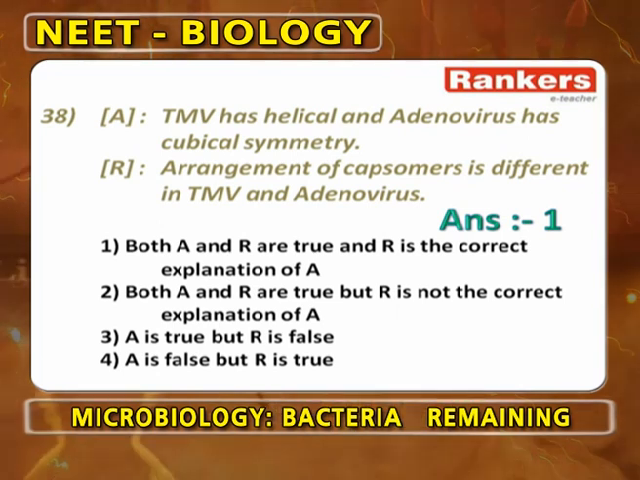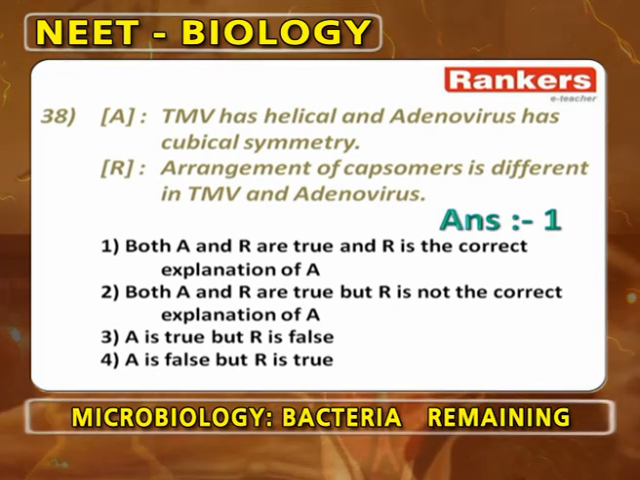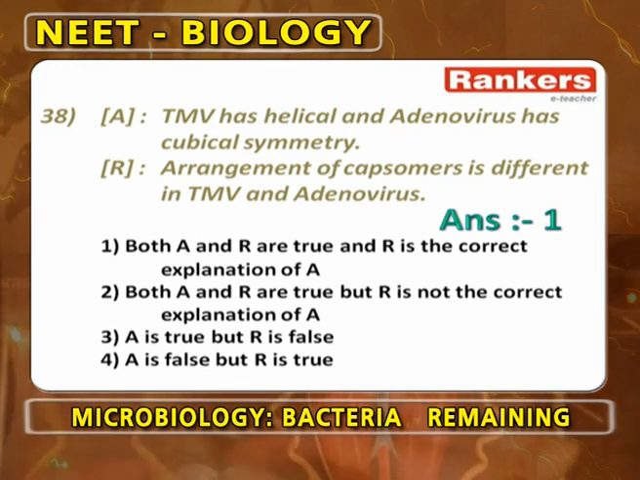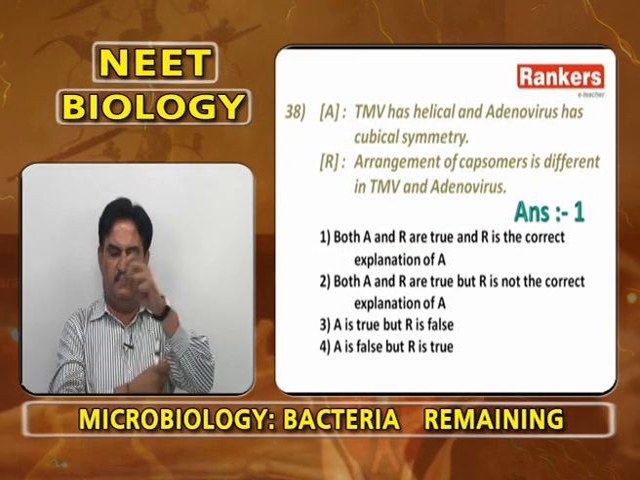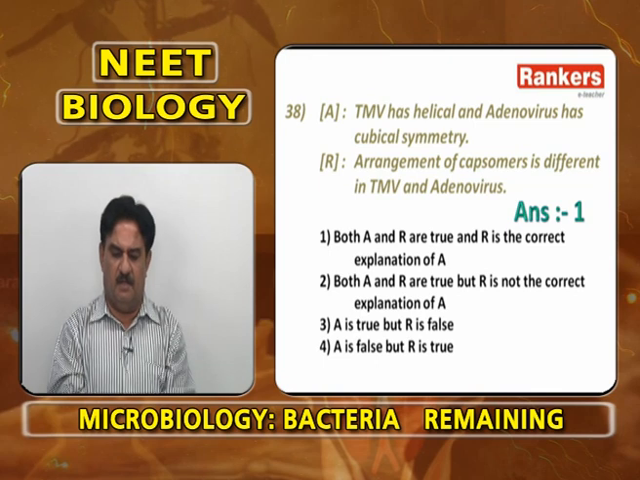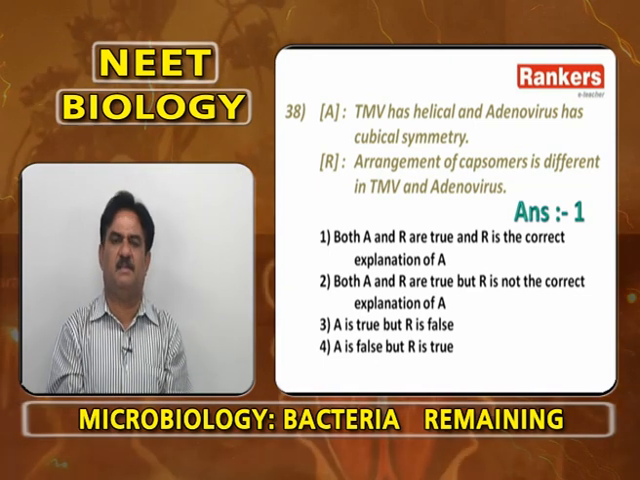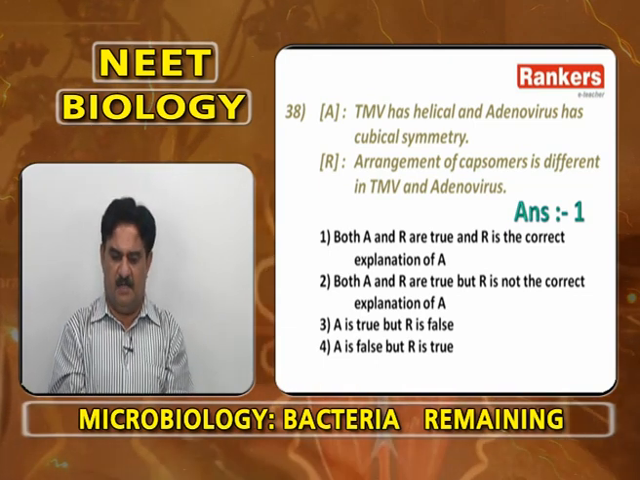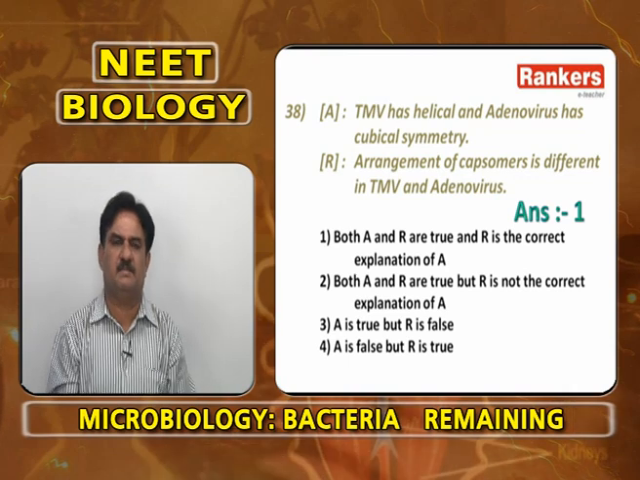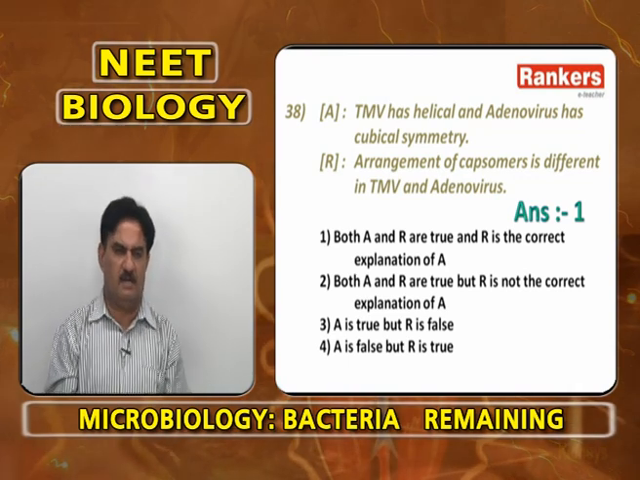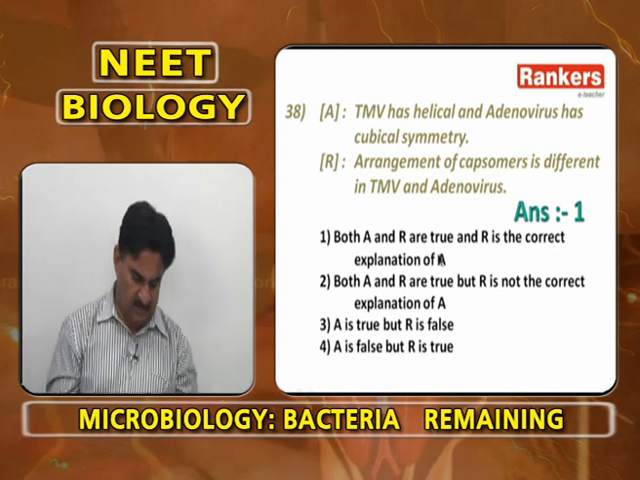So the assertion reasoning question here: TMV has helical and adenovirus has cubical symmetry is correct. The arrangement of capsomeres is different in TMV and adenovirus. Definitely, helical means capsomeres are arranged in a spiral staircase manner. Cubical means capsomeres are arranged in a cubical manner. So A and R are correct. R is the correct explanation of A.